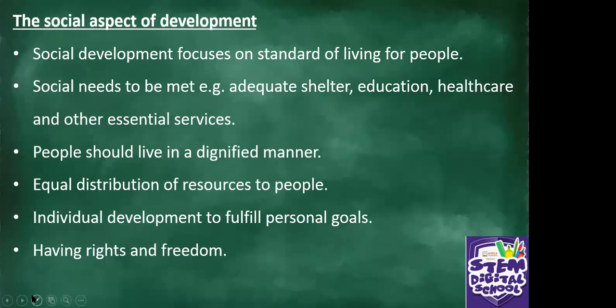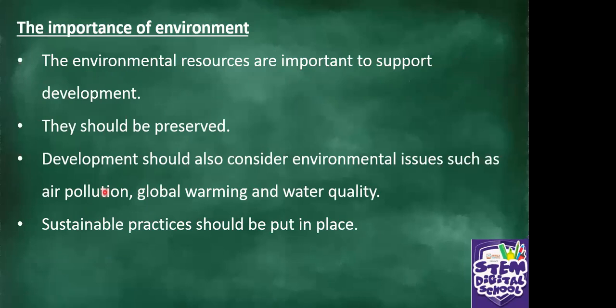So those are the social aspects of development. We are concerned about the people. And then we go to the importance of environment. The environmental resources are important to support development. They should be preserved.